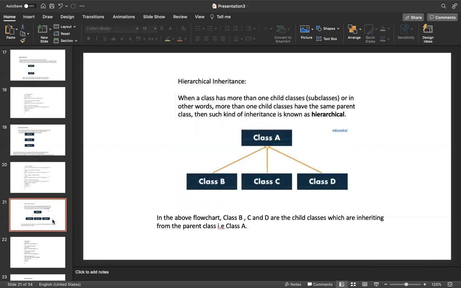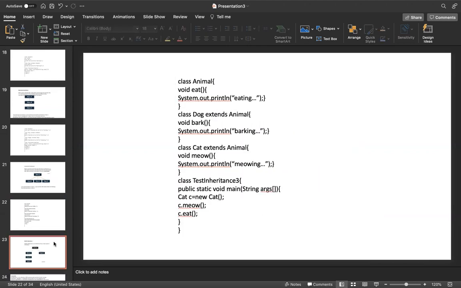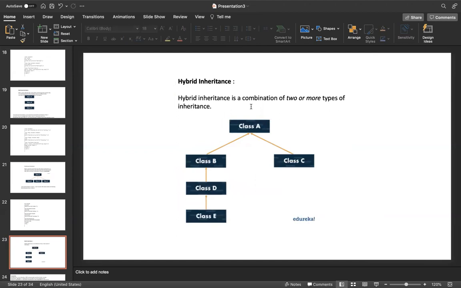Next, the last one is hybrid inheritance. Hybrid inheritance is a combination of two or more types of inheritance. If we look at this diagram, you can see there are two kinds of inheritance we already saw in earlier slides.